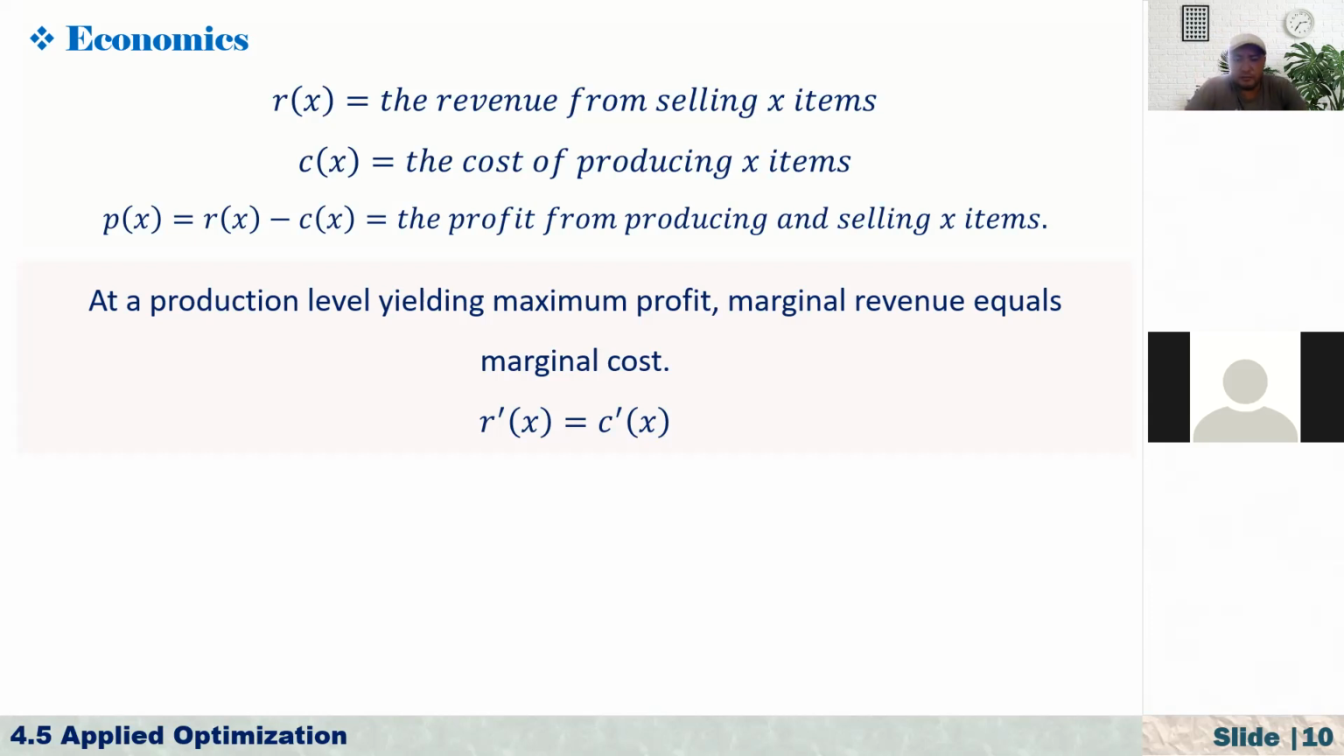At the production level yielding maximum profit, yielding means obtaining or producing, right? Maximum profit: marginal revenue equals marginal cost. That means that R prime of x is equal to C prime of x. So to make a maximum profit, the rate of change of revenue must be equal to the rate of change of the cost function.